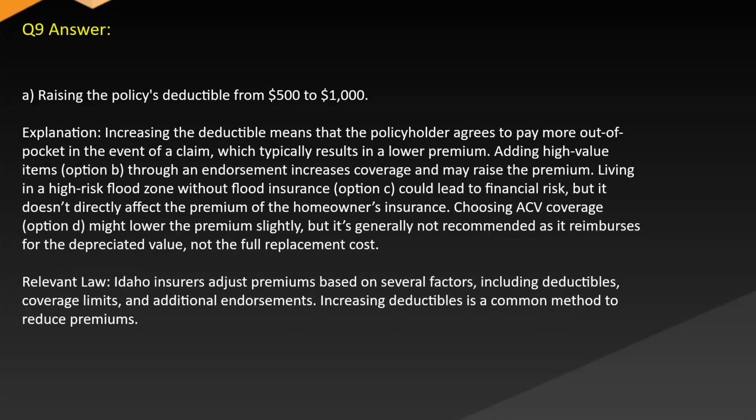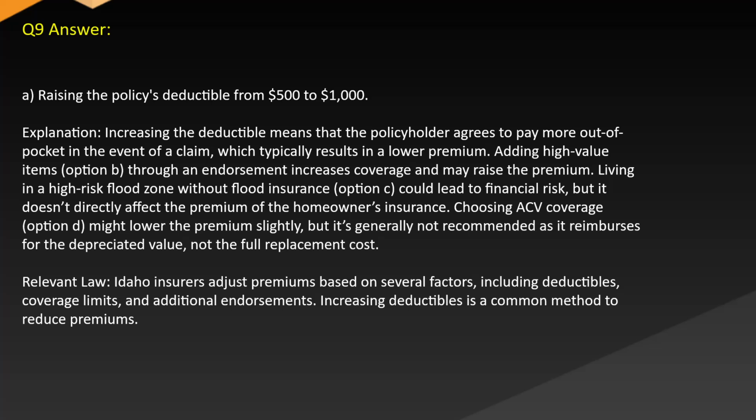Answer A. Raising the policy's deductible from $500 to $1,000. Explanation: increasing the deductible means that the policyholder agrees to pay more out of pocket in the event of a claim, which typically results in a lower premium. Adding high-value items, option B, through an endorsement increases coverage and may raise the premium. Living in a high-risk flood zone without flood insurance, option C, could lead to financial risk, but it doesn't directly affect the premium of the homeowner's insurance.